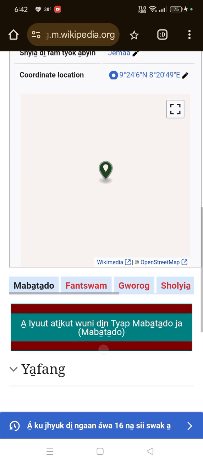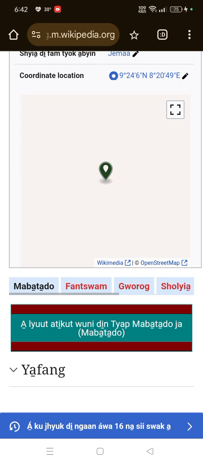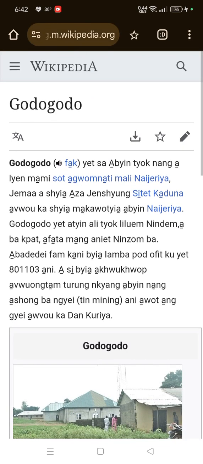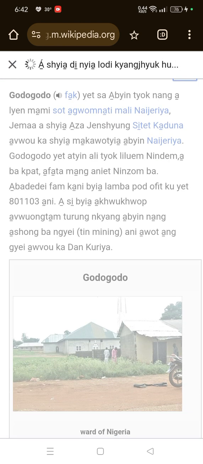You can see the template is below: Mabadodo, Phantom, Gorok, Sholya, Takat, Tuku, and Techrak. So whenever an article is created, the one on the very left will change from green to blue color. So I would go right in there.